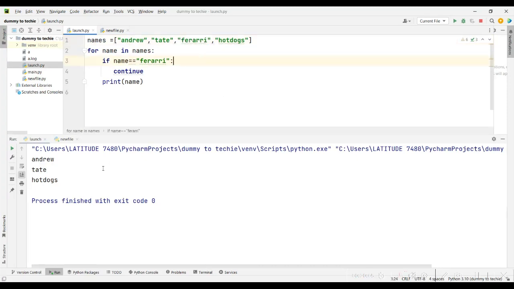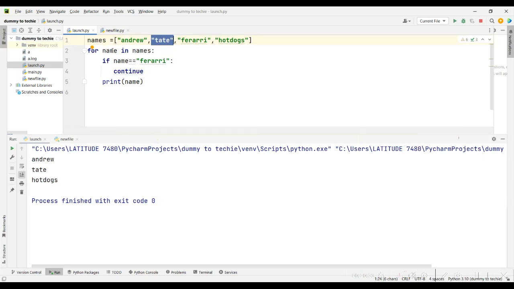If you remember, the last time the code didn't end when we put a continue. The reason was that we were using numbers to calculate, and the condition was met. So look at what happened here. For name in names, if the name is Ferrari, continue. First, is the name Ferrari? No, so print it out: Andrew. The second time, is the name Ferrari? No, the name is Tate, so print it out. The third time, is the name Ferrari?